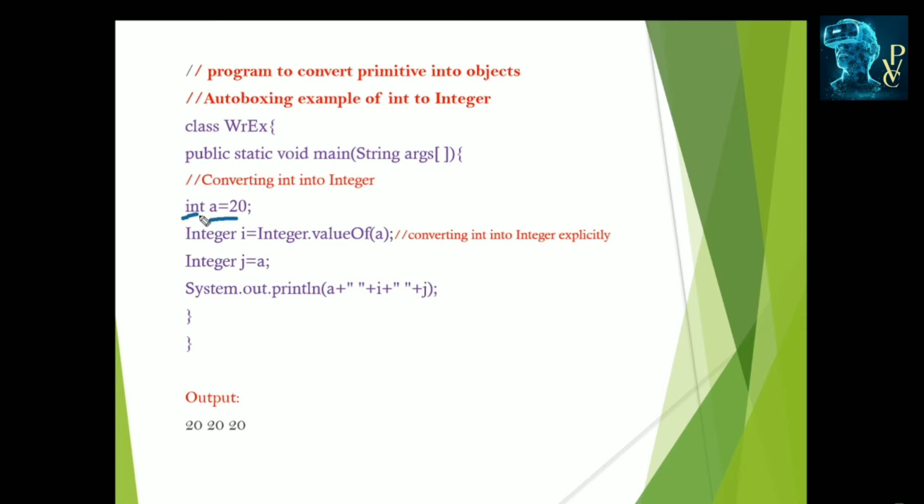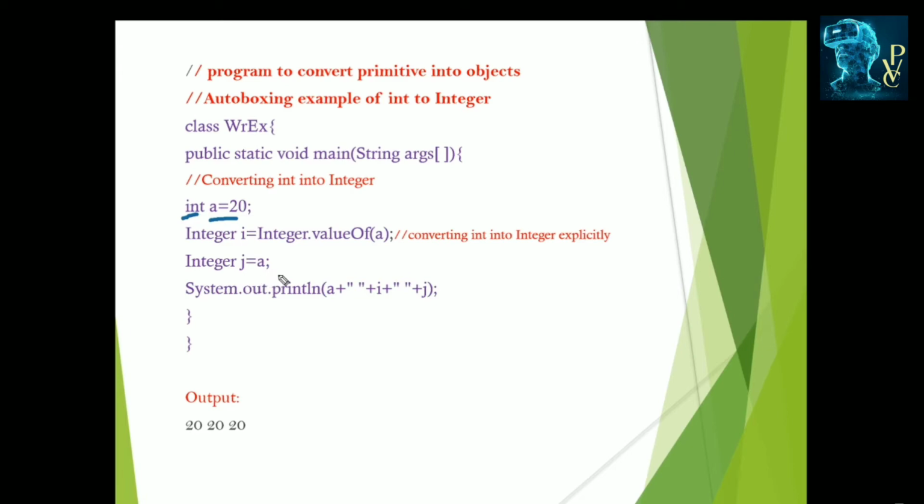What is the data type? Here it is the int data type, so we have to use its related wrapper class, that is Integer, and the object name is i. i is the object version of the variable a. So here we are using valueOf(a), converting int into Integer explicitly. The valueOf method does autoboxing by explicitly converting the int into its object version.